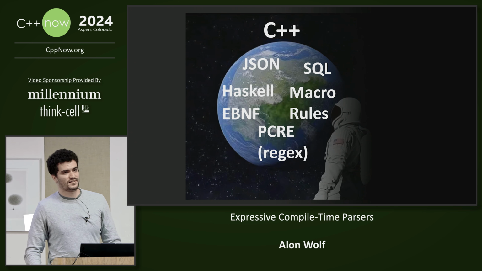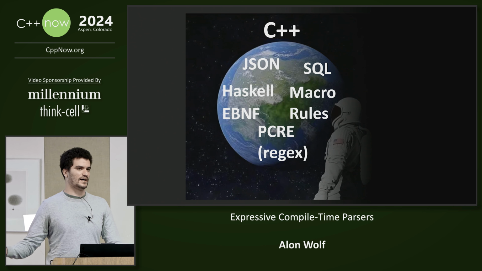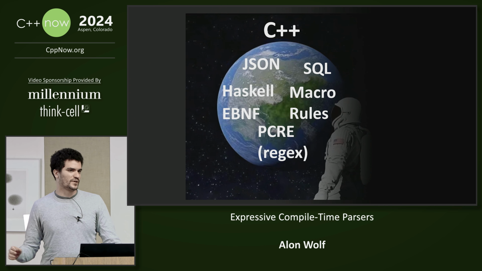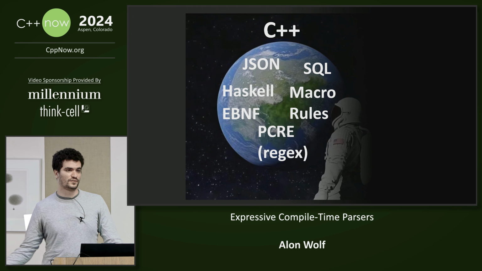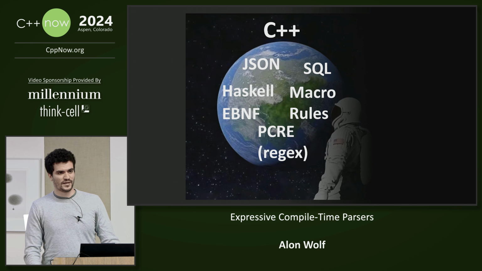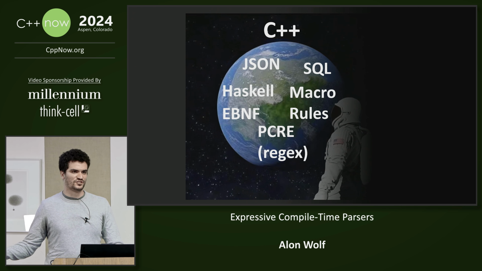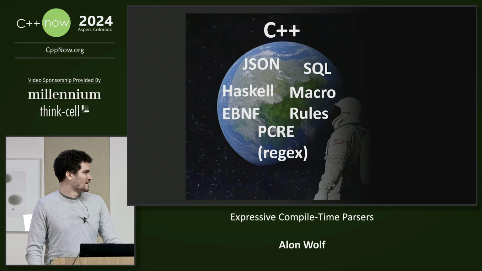Okay, now these are all syntaxes that we can already parse or at least partially parse. And if we keep projecting it into the future, we can assume that the gap between what we can do at runtime and compile time will continue to decrease. So right now at runtime we can parse pretty much any language that we want, and if we assume that gradually it will be possible at compile time, then we will be able to parse any language that we want at compile time. So you can potentially parse and evaluate JavaScript at compile time. I don't know any reason why you would want to do it, but I think it will be possible.